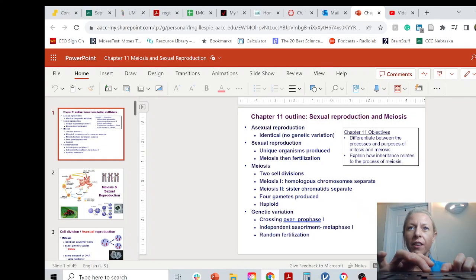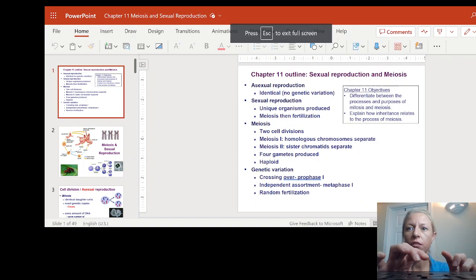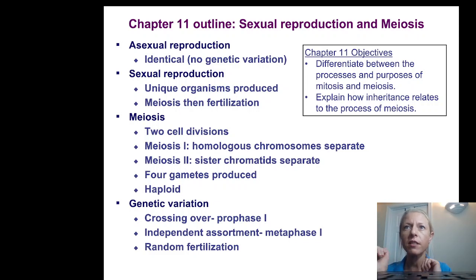Hi there. We are going to dive into chapter 11, meiosis and sexual reproduction. So, meiosis is the production of gametes, which allows for sexual reproduction to happen. Gametes are eggs and sperm. Meiosis is a little bit different than mitosis in that it has two phases, but they're only really unique stuff in meiosis 1. Meiosis 2 is identical to mitosis. Okay, so you're going to need to know the differences between meiosis and mitosis and how we get genetic variation.